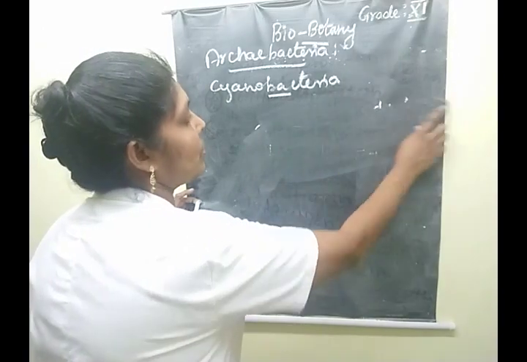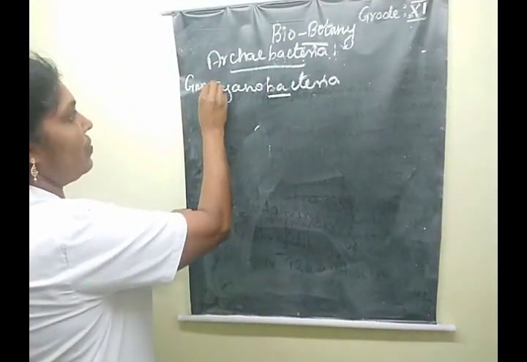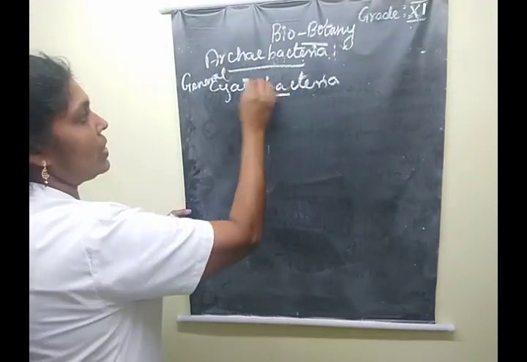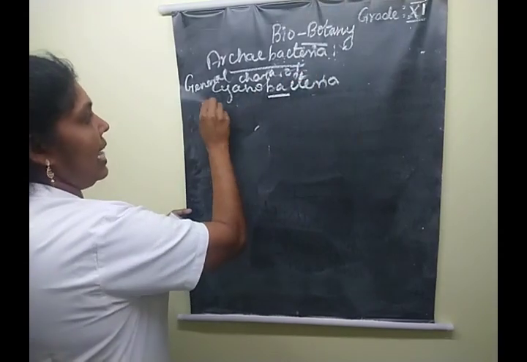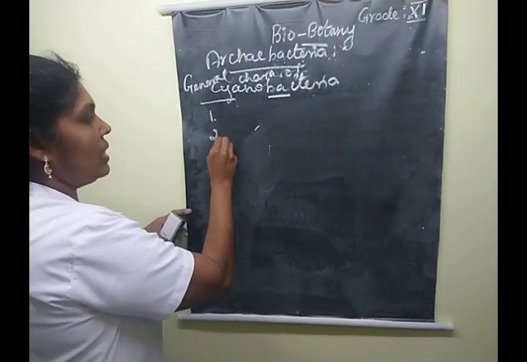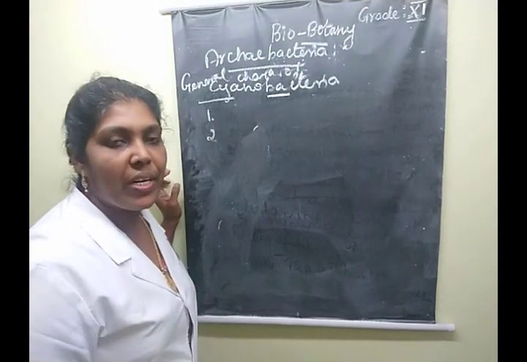What are the general characteristic features of cyanobacteria? First, this is a prokaryotic organism; there are no motile reproductive structures.